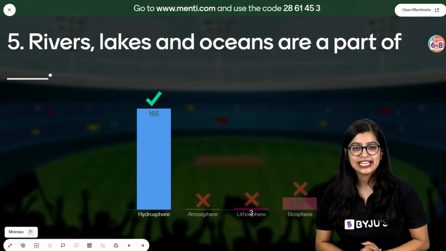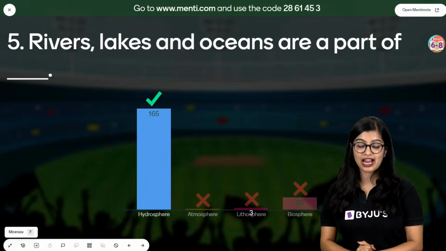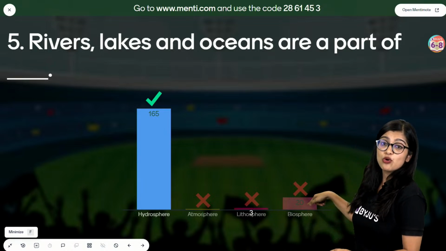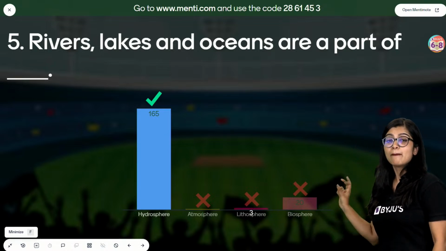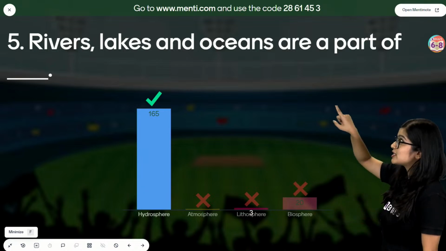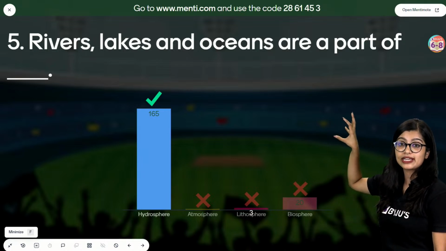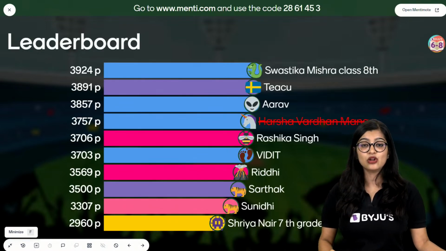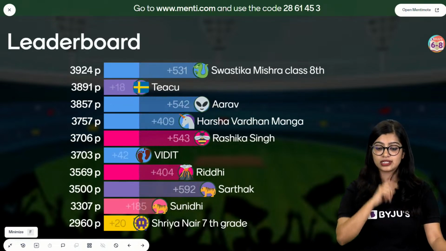Very good, right? Yes. So in this case, we know that hydrosphere is the correct answer. Easy peasy. For those of you who got confused with biosphere, biosphere is a narrow zone which has land, water and air. But here I'm specifically talking about only water bodies, which is why in this case, correct answer is hydrosphere. So let's have a look at our first leaderboard for the day, right?